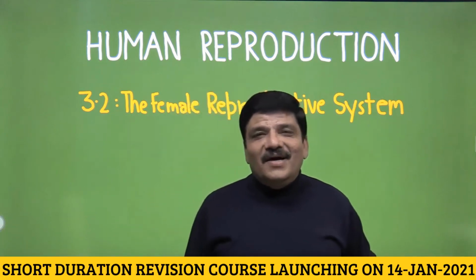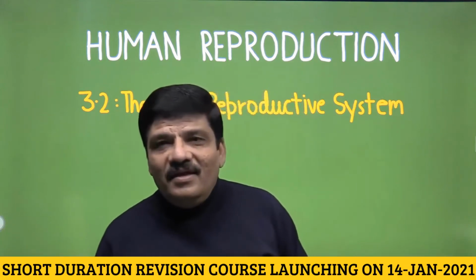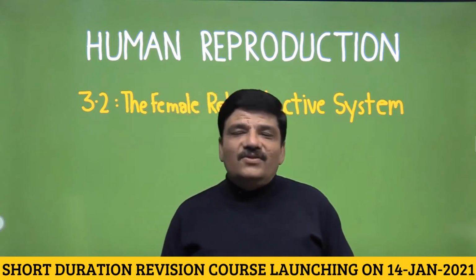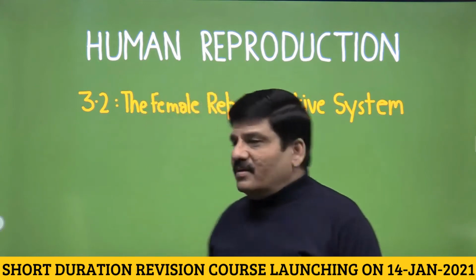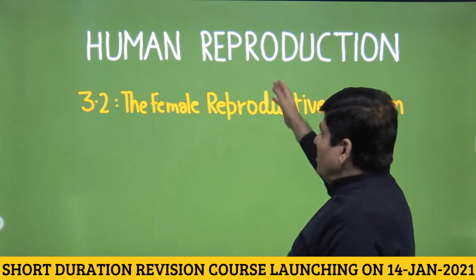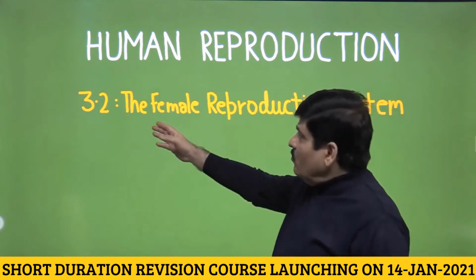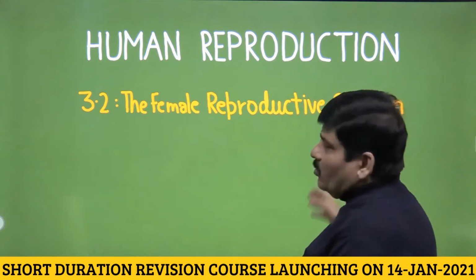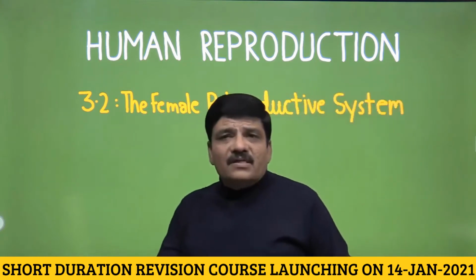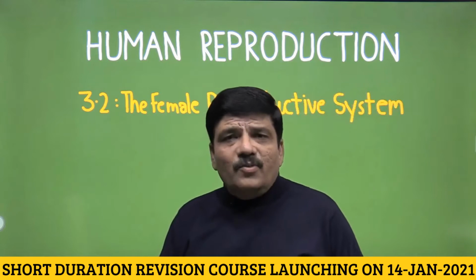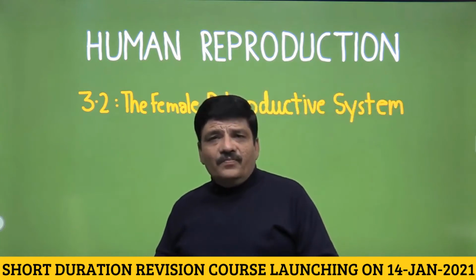Let us continue our discussion on chapter 3, class 12th NCERT biology for your NEET entrance exam. The name of the chapter, as you are aware, is human reproduction, and the section that we are going to discuss in this video would be 3.2, the female reproductive system. We have already discussed 3.1, the male reproductive system, in the previous video.